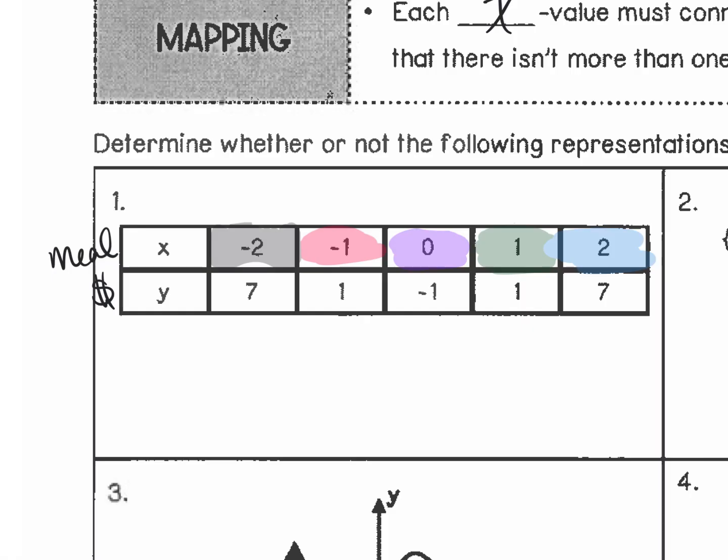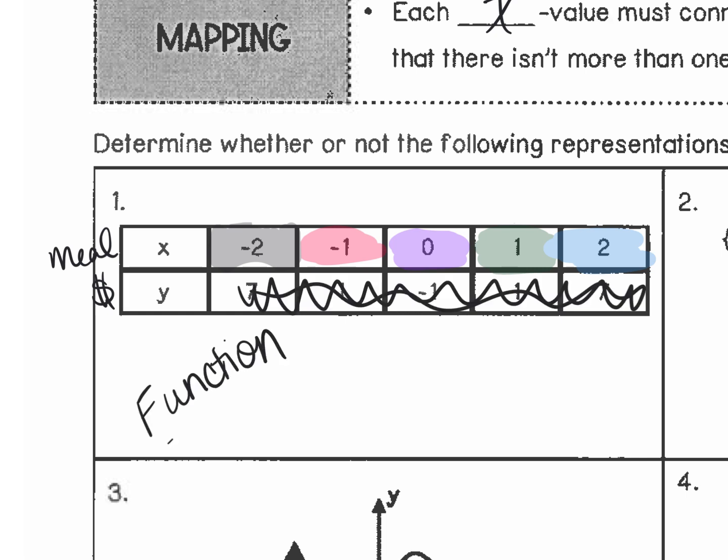If you are not understanding, if you need to, on a table, mark out your y's altogether, you're only looking at x's. Y is irrelevant right now. Y does not even exist right now. You're looking at only the x's. If you need to, say the x values in your head. I'm going to say them out loud. -2, -1, 0, 1, 2. Did I say any number more than once? No. -2 and +2 are not the same number.